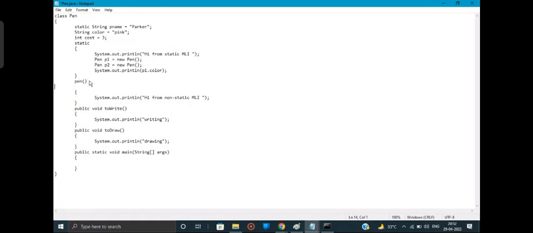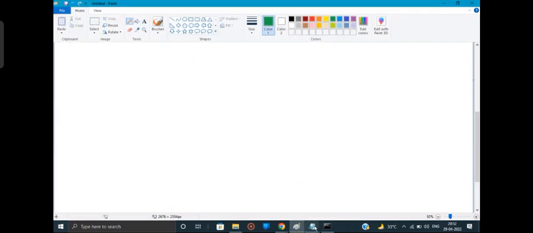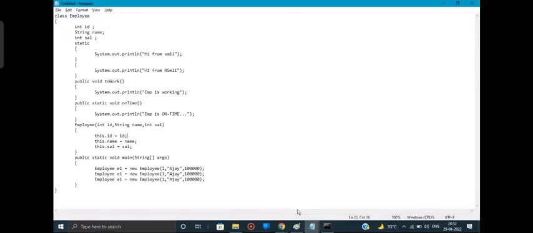Why are we using the variable name with this dot? Every object should have a different value. So these members that I have created over here, ID, name, and salary, for every employee they will be different. The ID will be different, the name will be different, and the salary will be different.